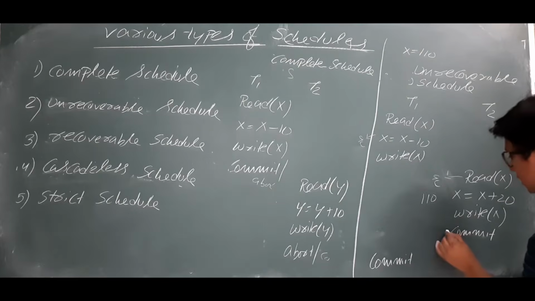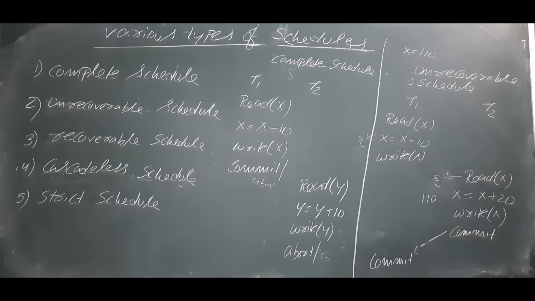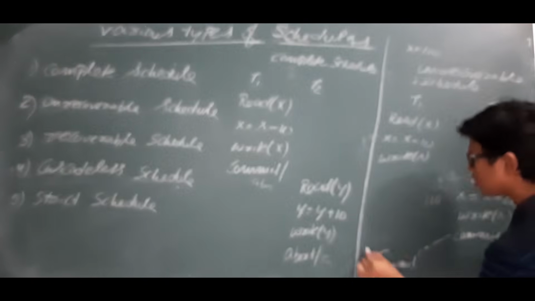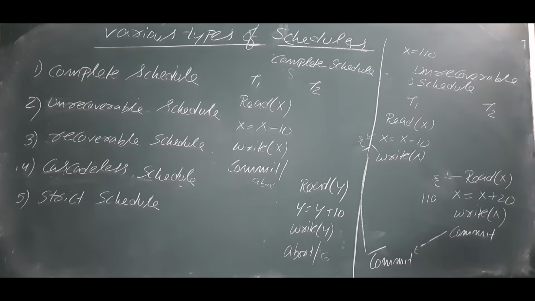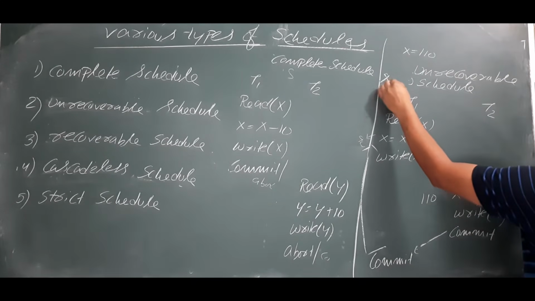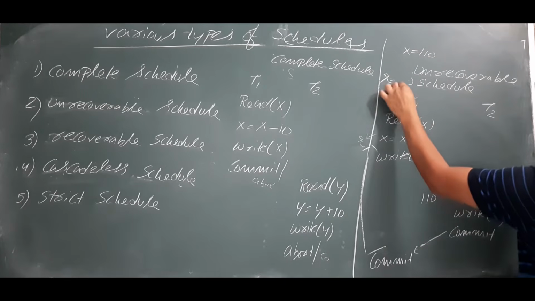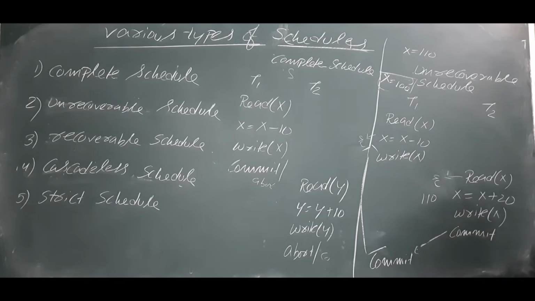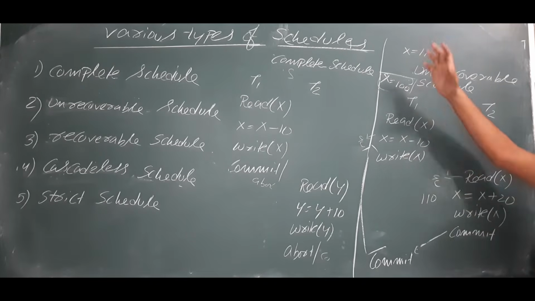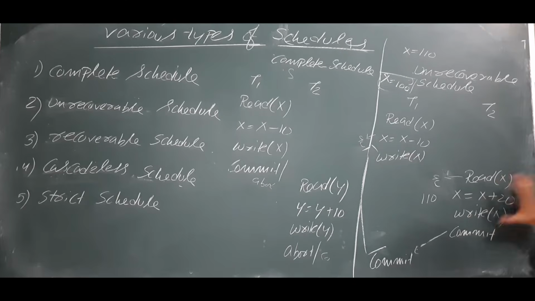Now let's take that interleaving has happened. Before executing the commit operation by transaction T1, there is some problem and it has gone for rollback. If it has gone for rollback, the value it will update in the database is 100. So it is a problem: T1 was rolled back, but T2 has committed.